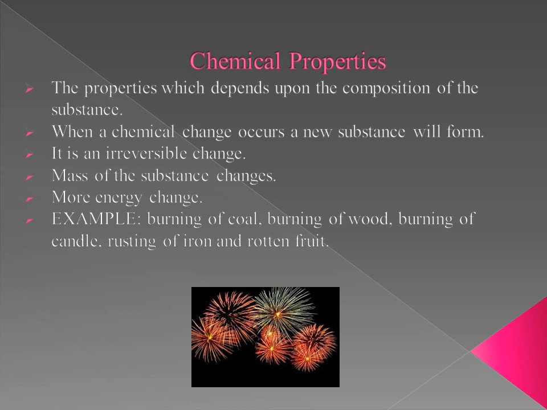More energy is involved in case of a chemical change. If we burn wood or set a fire, what happens? Coal changes into ash. Carbon burns in the presence of oxygen and changes into carbon dioxide. This is a chemical change. So burning of coal, burning of wood, burning of a candle, rusting of iron, and rotten fruits, by which we cannot get our fruit back again, are examples of chemical change.